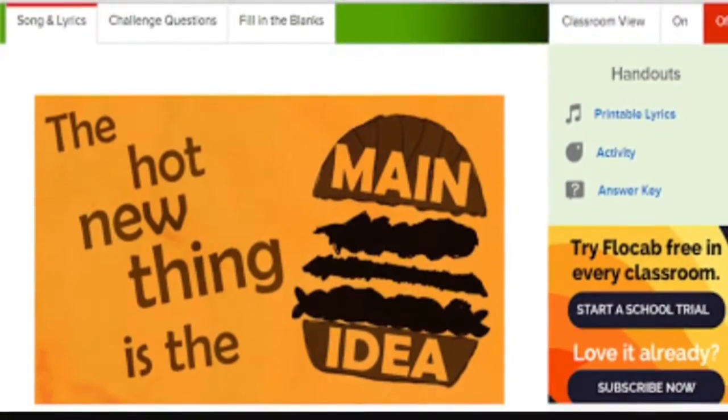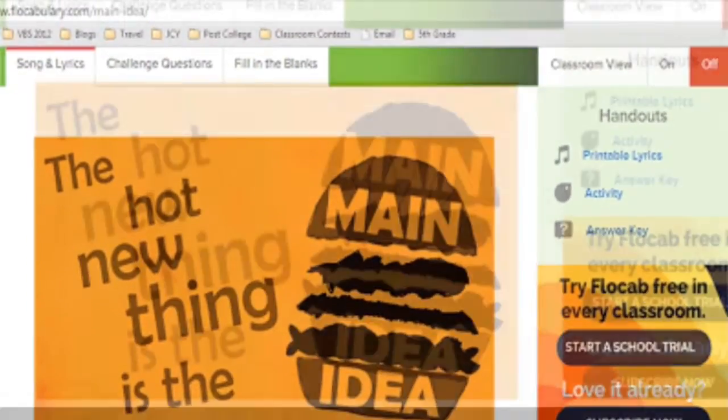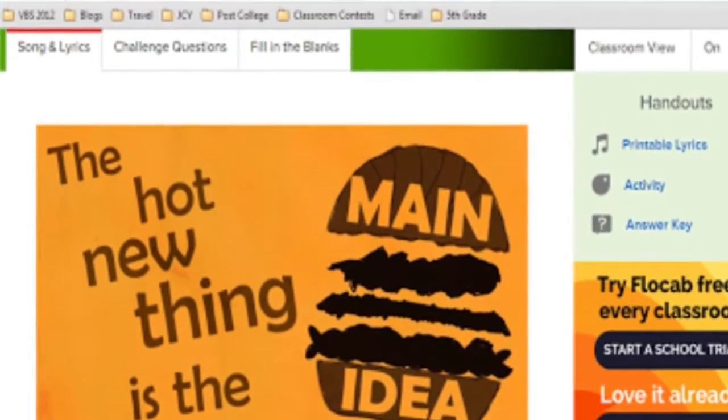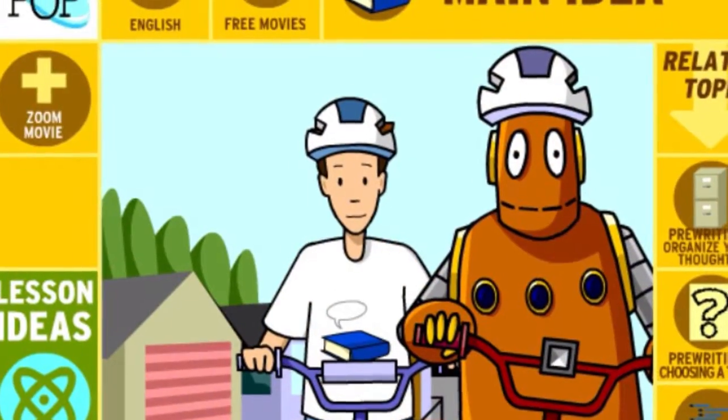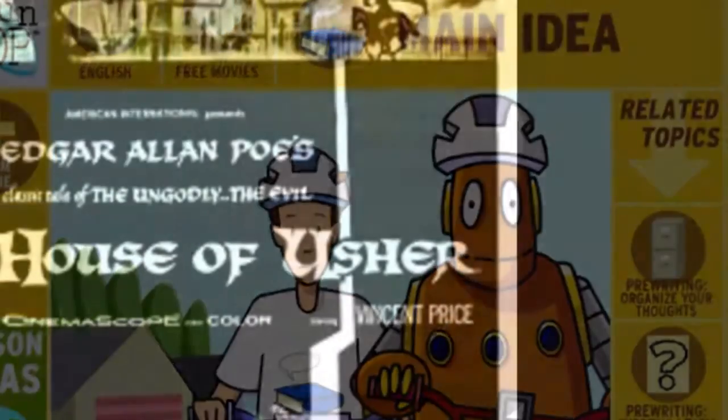Students will watch a rap lesson on main ideas on the website Flowcabulary. After the rap lesson, the teacher will click on the online quiz and students will take turns reading the questions. Students still struggling with the lesson can also watch a BrainPOP.